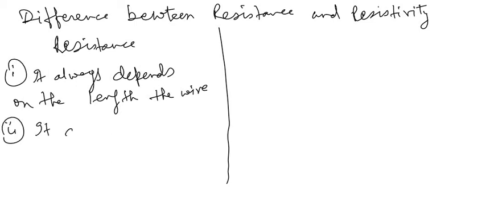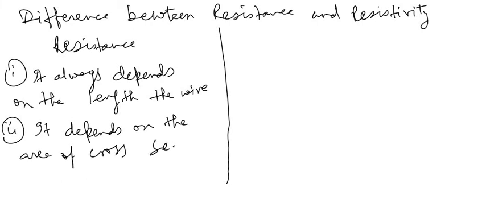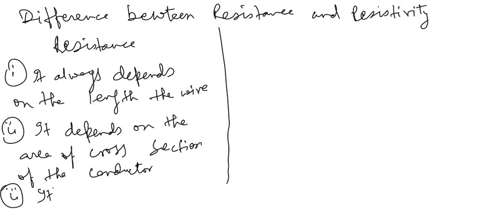It depends on the area of cross section of the conductor. Its SI unit is ohm.